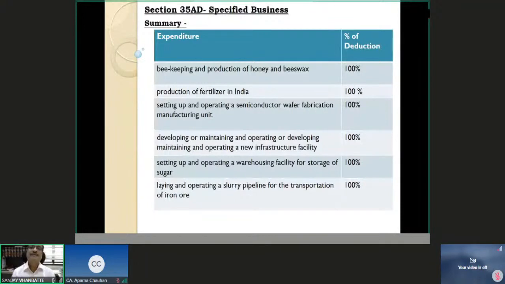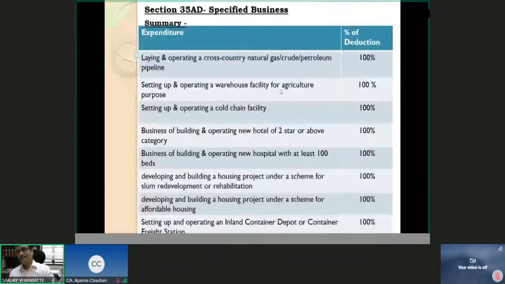Just like I explained to you in case of section 35, here also you may have a problem because you will be tried to be confused, or the questions that will be asked in the examination will be a little dicey. For example, here you are given warehousing facility for agriculture purpose, okay? Now you can refer to your manual where the question is asked regarding a warehousing facility set up for edible oil. Now there, a warehousing facility for edible oil will not be considered to be agricultural purpose.